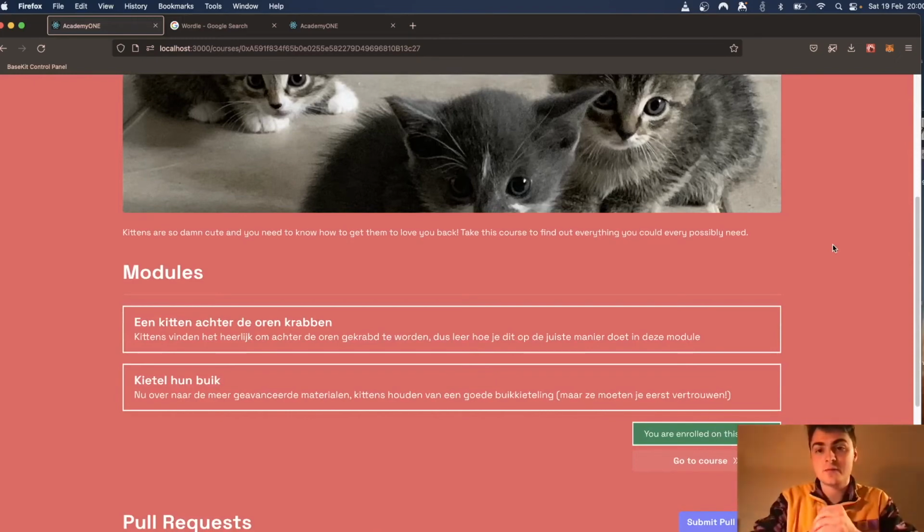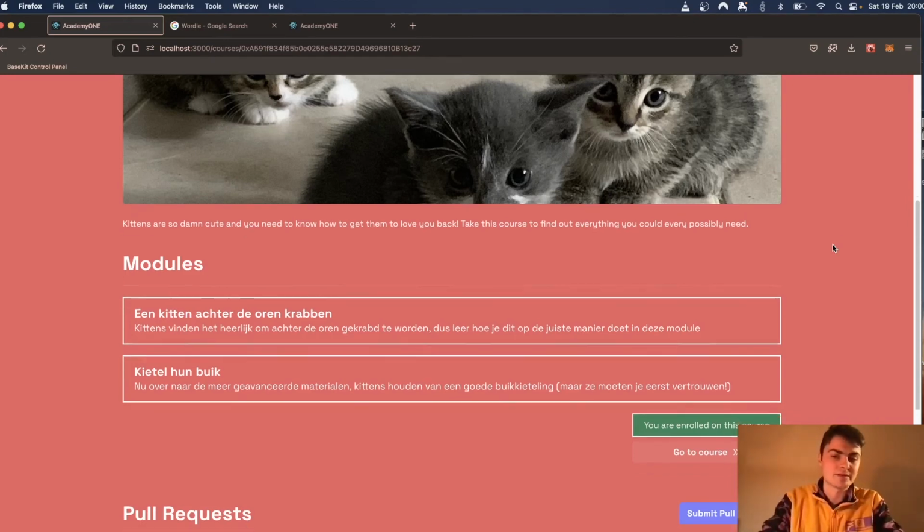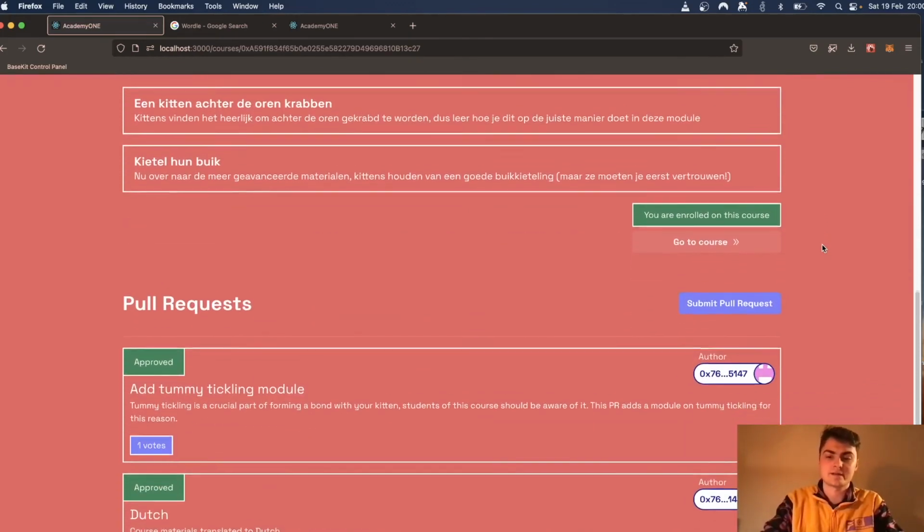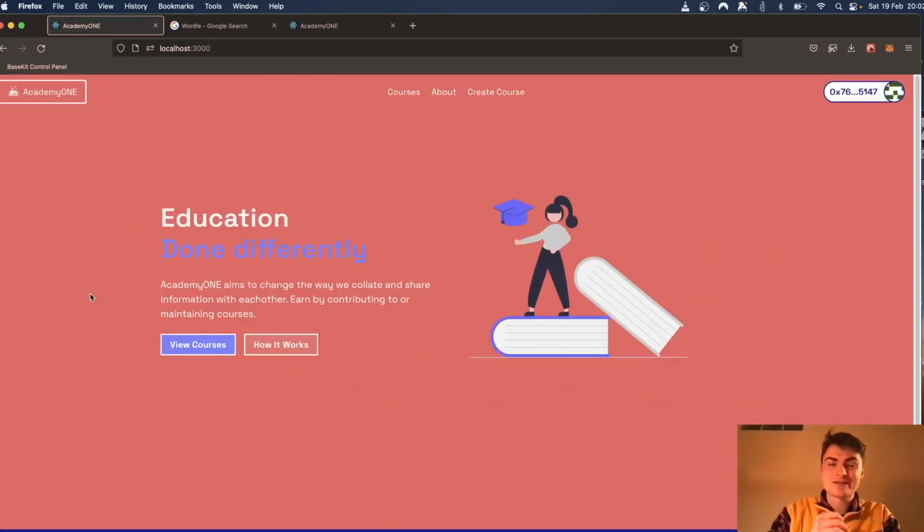So you can effectively outsource the work of improving your learning materials to other people and incentivize them to do so. That's kind of the core of the project. So that's most of what we've got to show today.